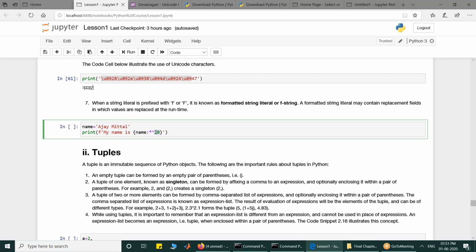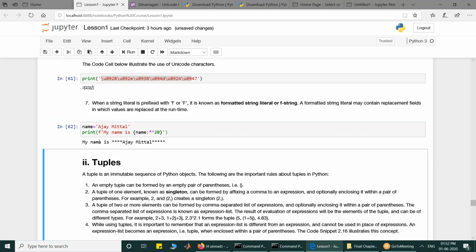It is center aligned, and whatever is left is plugged with stars. If you count the number of characters, they are 11. So 4 stars here and 5 stars here, because Ajay Mittal is to be fit into the center. So this is a formatted string literal.